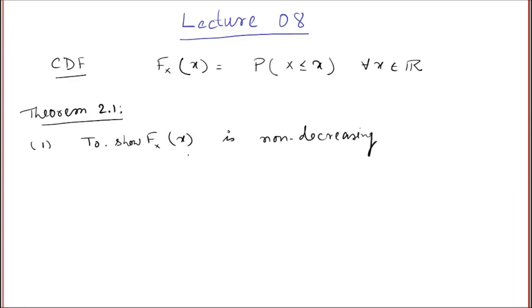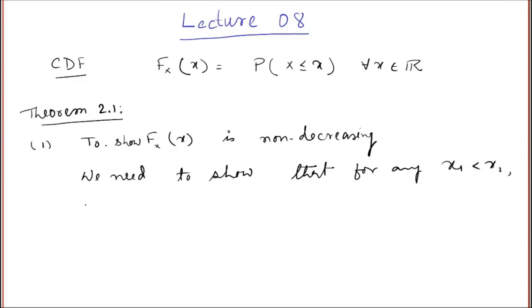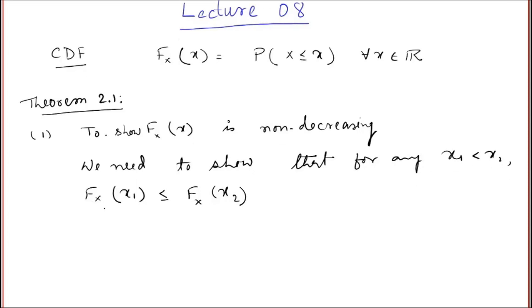So what does this mean? What do we need to show? We need to show that for any x1 less than x2, F of x1 is less than or equal to F of x2. To show that the cumulative distribution function is non-decreasing, we basically need to show that the distribution function at the point x1 is less than or equal to the distribution function at the point x2, where x1 is less than x2.